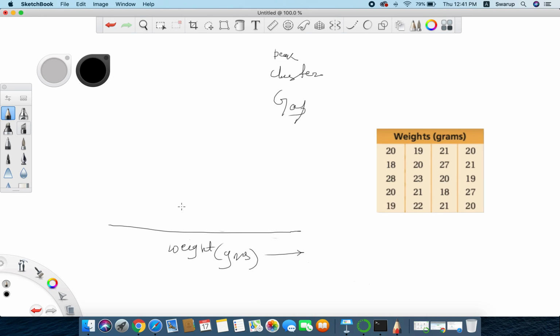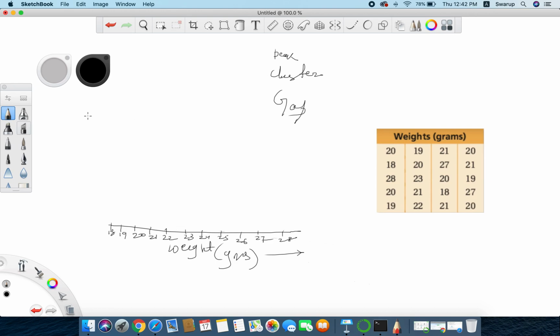Here we have to see the weight. The minimum value here is 18 and the maximum value within this data set is 28. So we can take those values: 18, 19, 20, 21, 22, 23, 24, 25, 26, 27 and 28. So we have all these values within the data set.